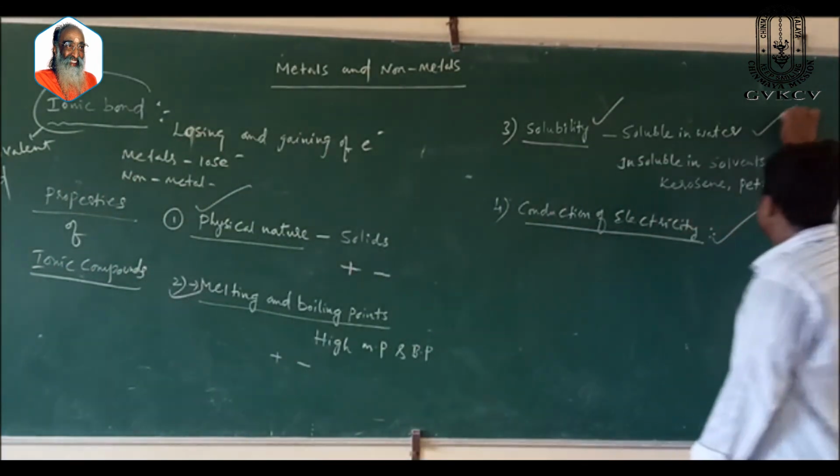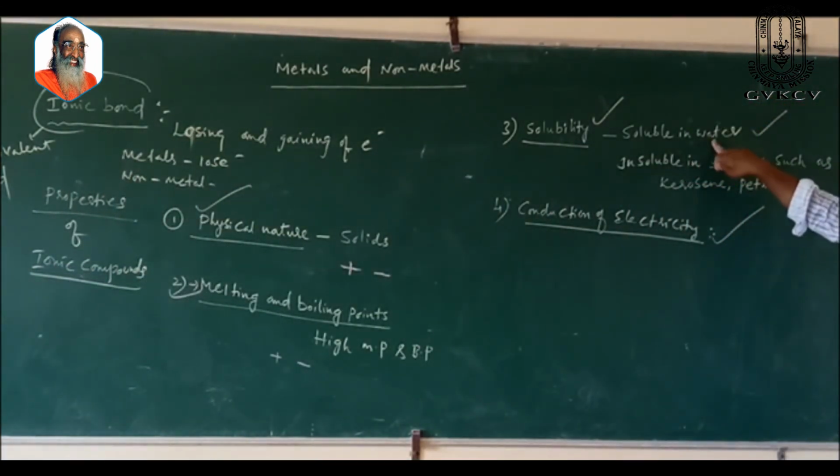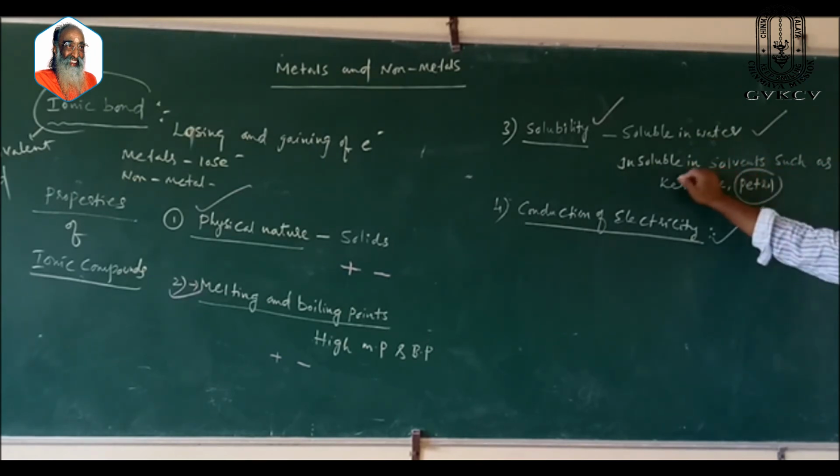Solubility. Generally, ionic compounds are soluble in water, insoluble in solvents such as kerosene and petrol. Take salt, sodium chloride, whose molecular formula is NaCl, common salt or table salt. It dissolves in water, but it is insoluble in kerosene. Please, you can check this.